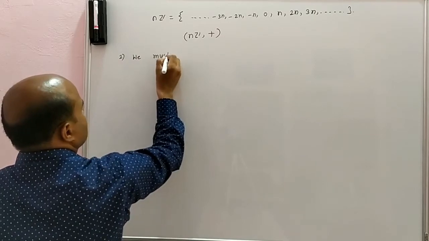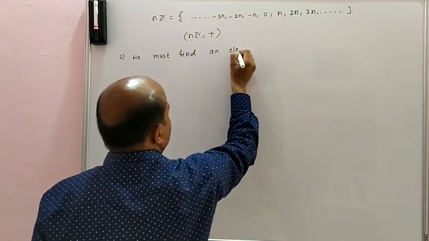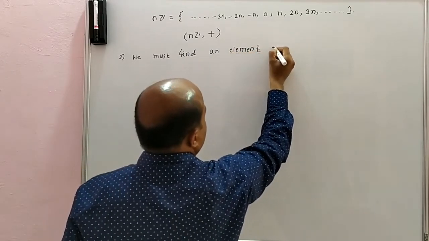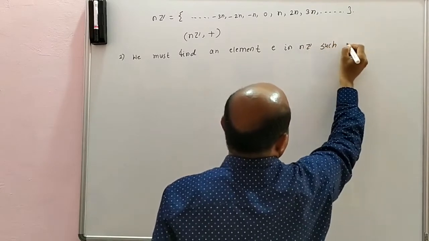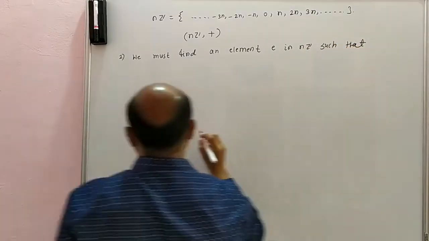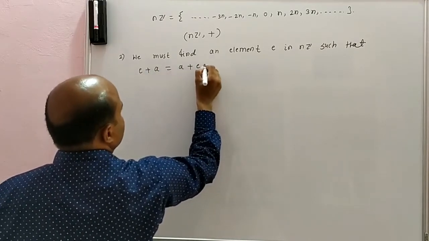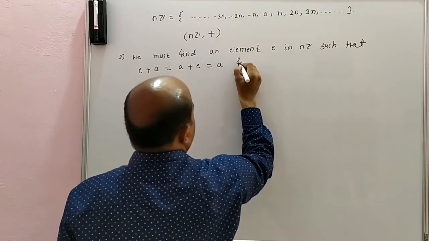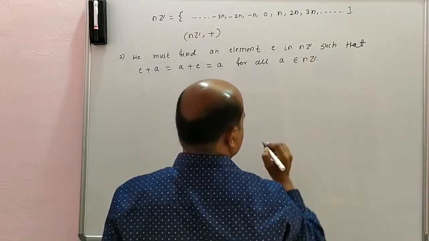We must find an element e in nZ such that e + a = a + e = a for all a belonging to nZ.